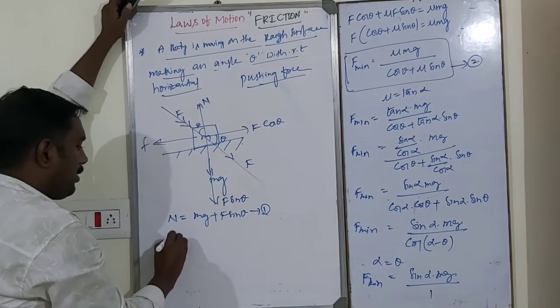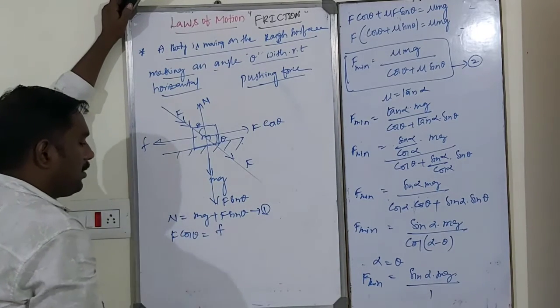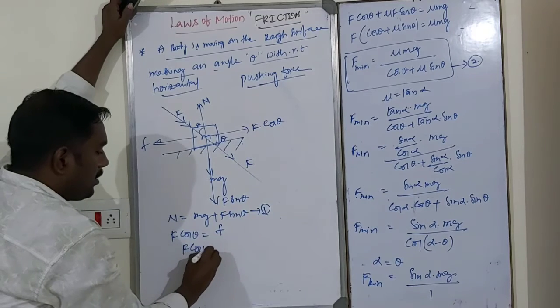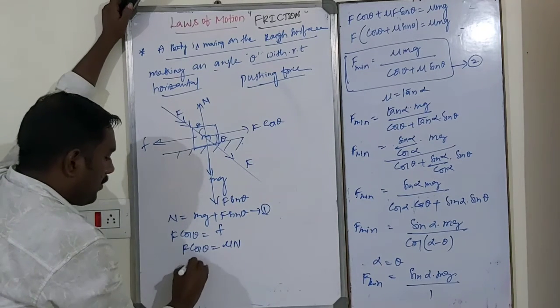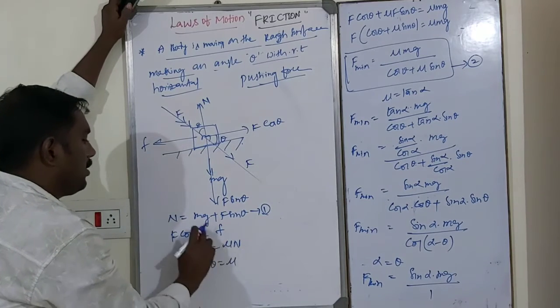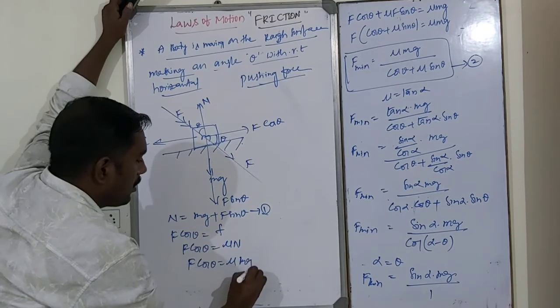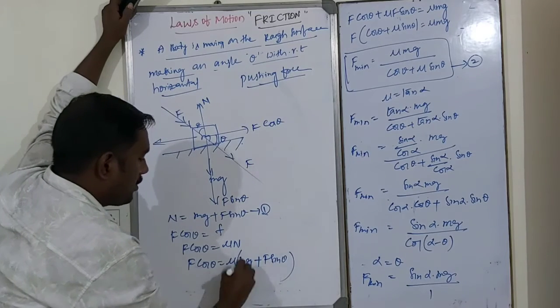And similarly, F cos theta is equal to friction. So F cos theta is equal to, friction is nothing but mu into N. F cos theta is equal to mu into N, that is mg plus F sin theta like this.